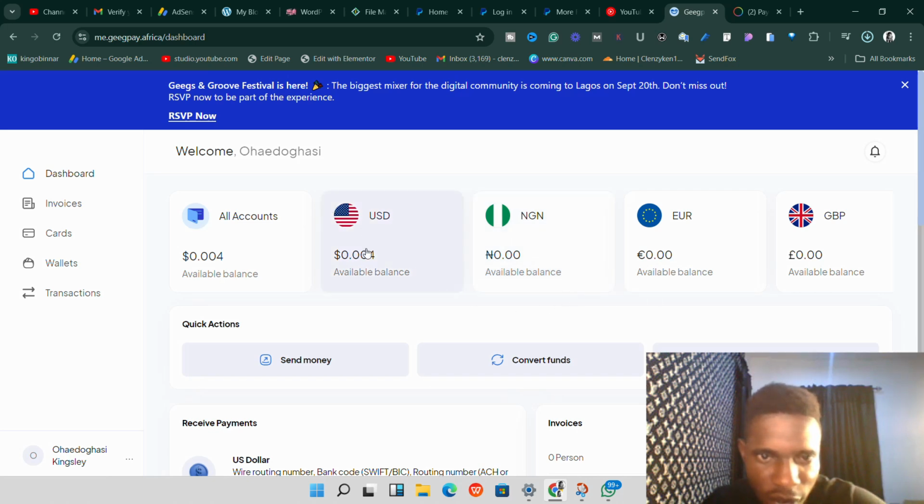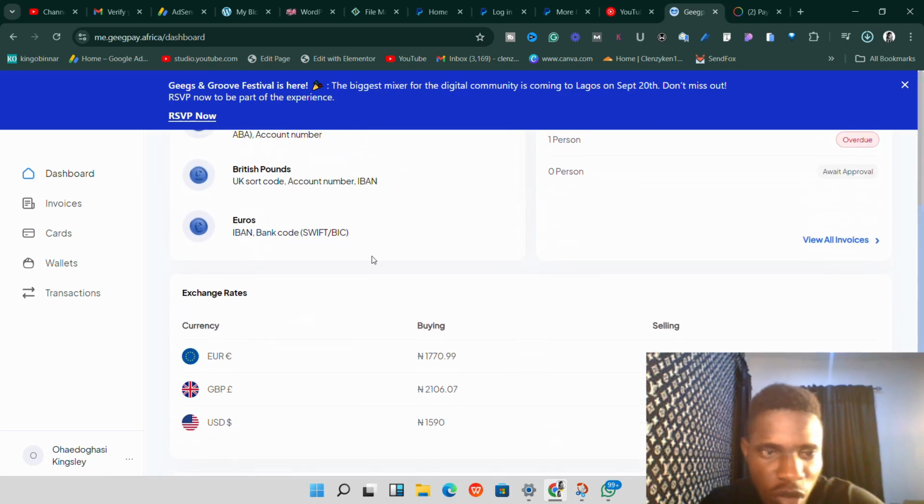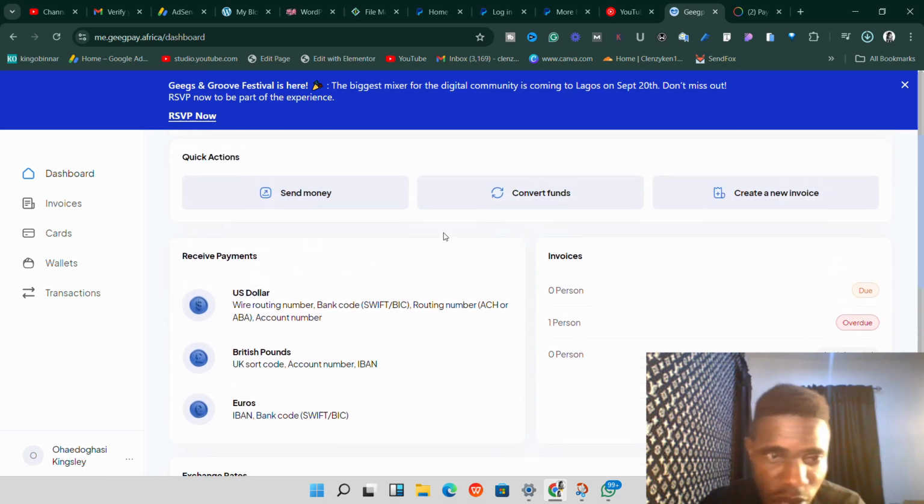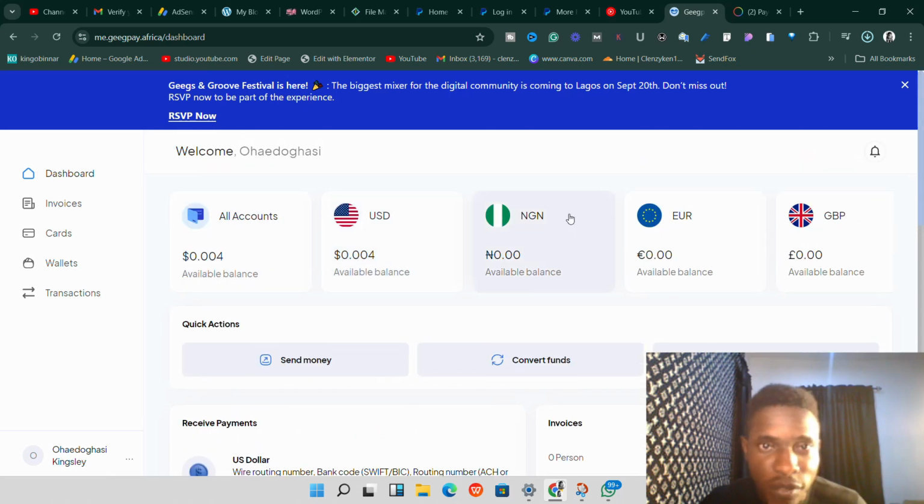So you're going to have an account in euros, an account in pounds, and also a USD account. They're going to give you a USD account in Wells Fargo. They're going to give you the IBAN number, the type of account, checking, and they're also going to give you the routing number.